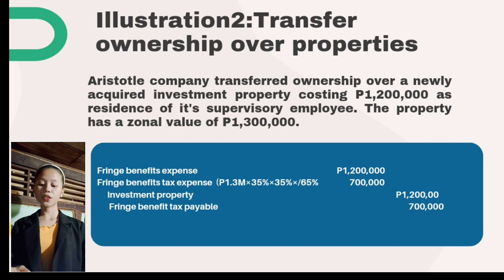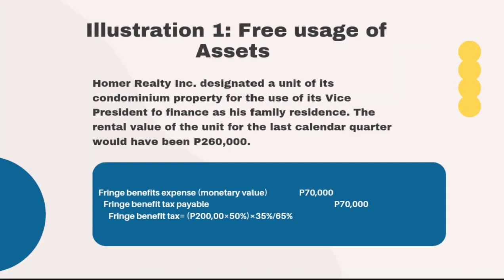And then the fringe benefit tax expense is 700,000 pesos. To get the 700,000 pesos, you should multiply the 1,300,000 pesos times 35% times 35% divided by 65%, and you'll get the 700,000 pesos. So the investment property is 1,200,000 pesos and fringe benefit tax payable is 700,000 pesos.